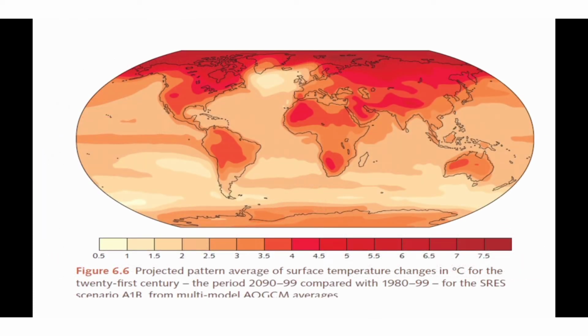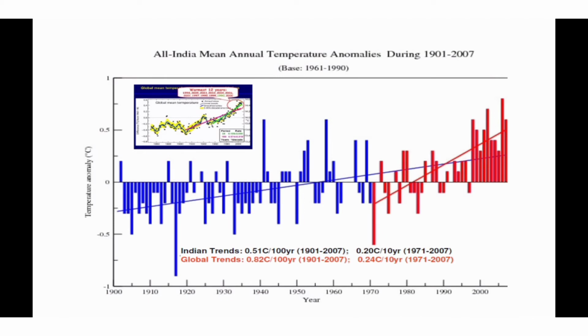This figure shows the possible temperature changes across the globe due to global warming during 2090 to 2099 compared to the period 1980 to 1999, for the SRES scenario A1B by different models. So warming is more in the northern hemisphere compared to the southern hemisphere, and the warming is not uniform across the globe. It shows large spatial variations. All India mean temperature also shows an increasing trend in the last 100 years, and the slope of the trend line is increasing, as we have seen before for the global mean annual average surface air temperature.